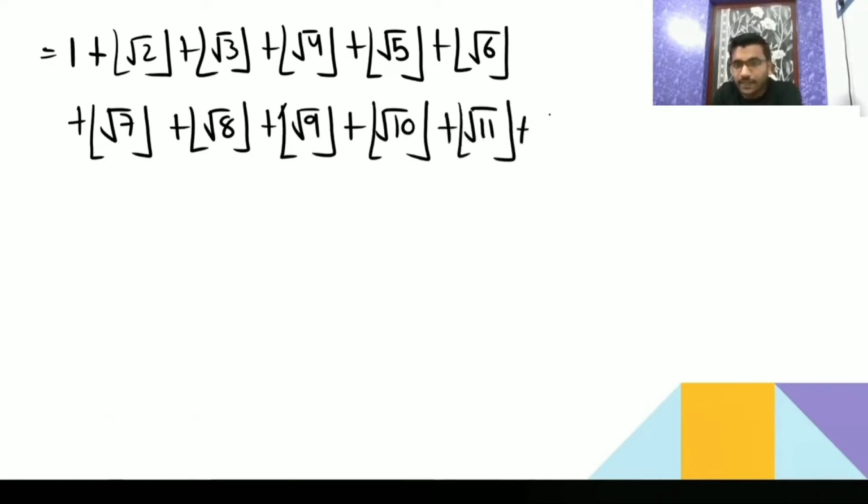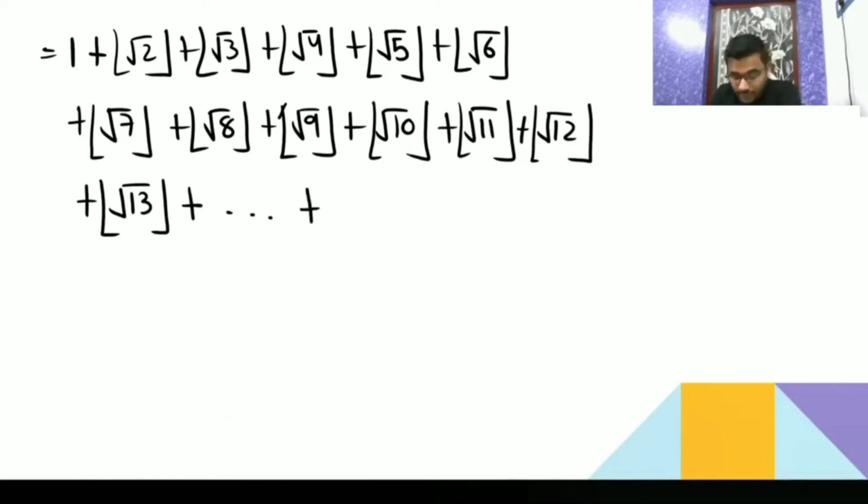See why I am writing this, because you will be able to understand how this equation is performing. Like this, till it was having m square, root of m square, you are going to get m here.